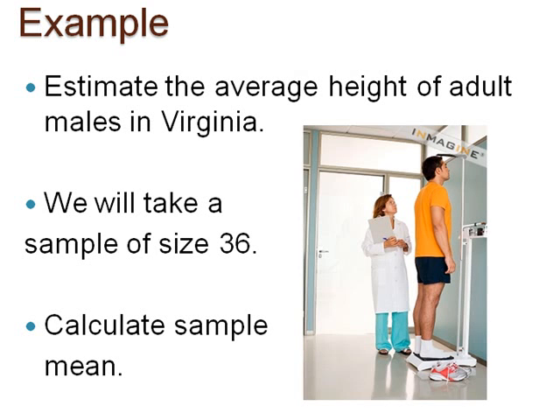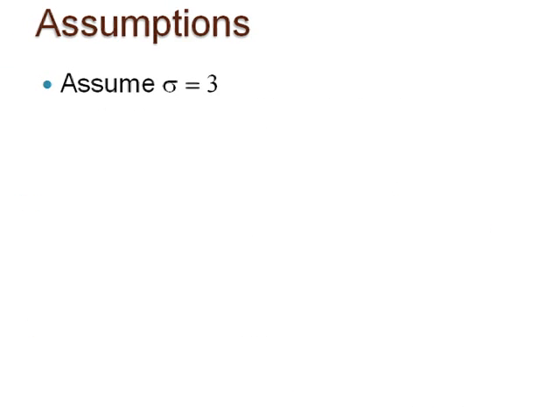I need to consider 2 assumptions before continuing. I will assume the population standard deviation value sigma is known to be 3 inches. This is somewhat unrealistic. We will soon deal with situations where the population standard deviation is unknown, but remember, this is just an illustration where we build a new idea based on concepts we already understand.